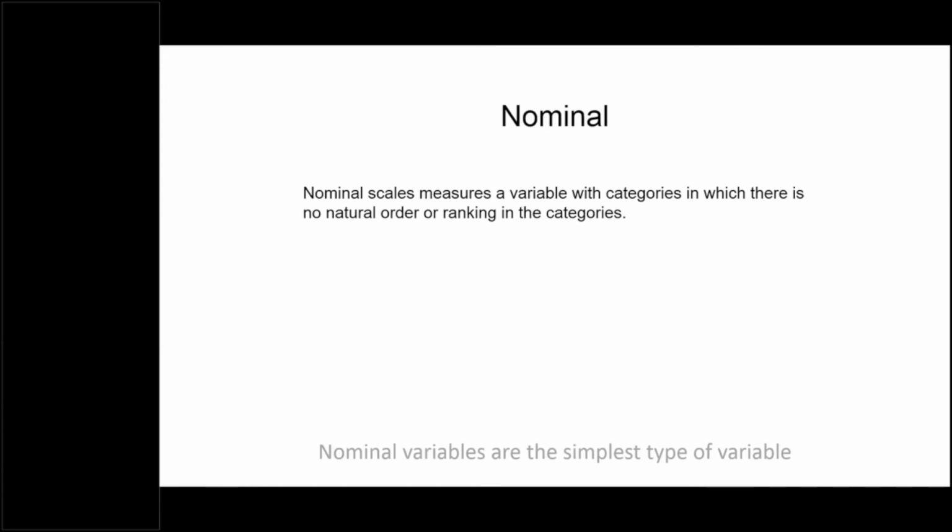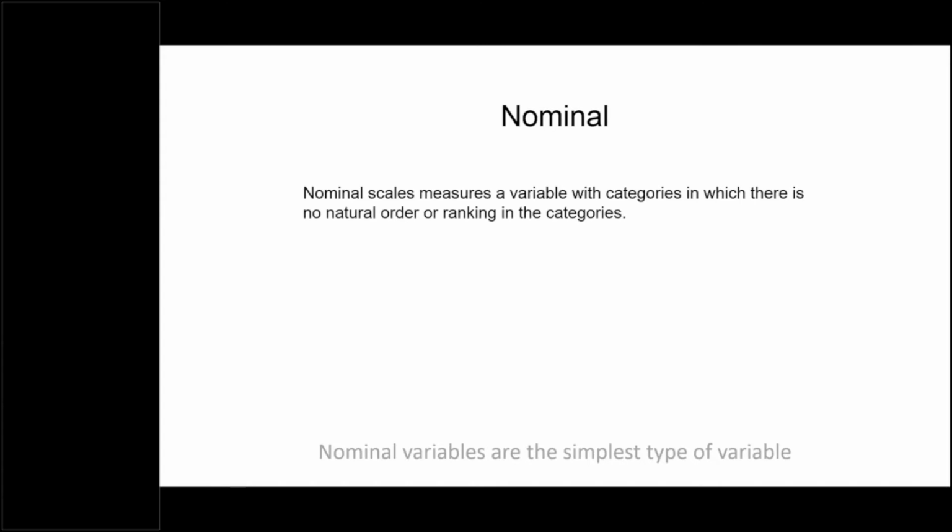Any endpoint which we are measuring for our research is a variable. So the nominal scale measures a variable which has categories, and there is no natural order or ranking amongst the categories. We will discuss it with examples, then it will be very clear.